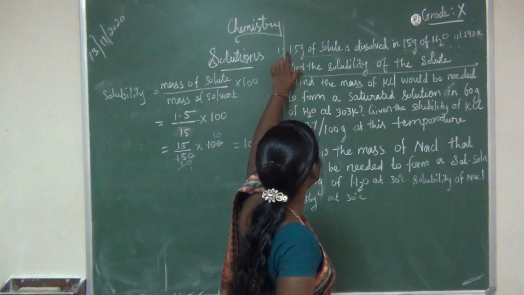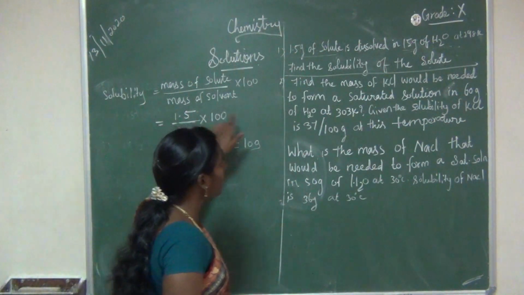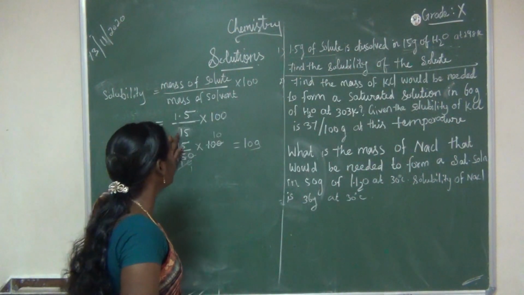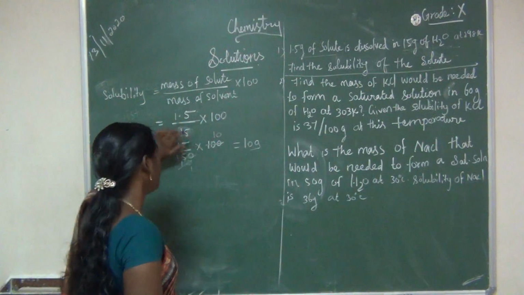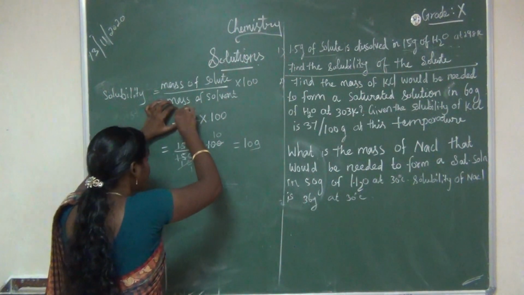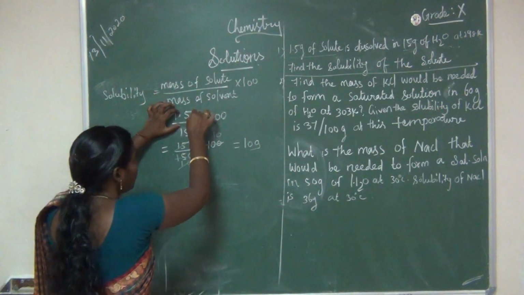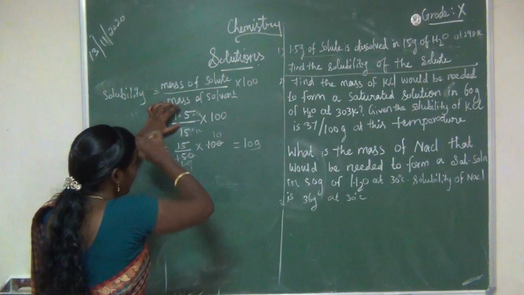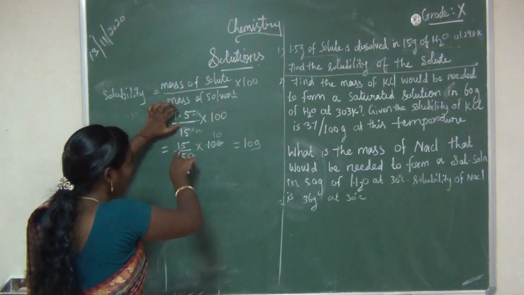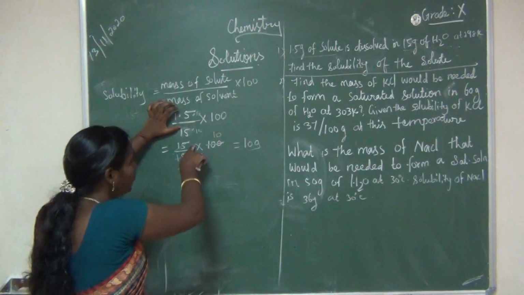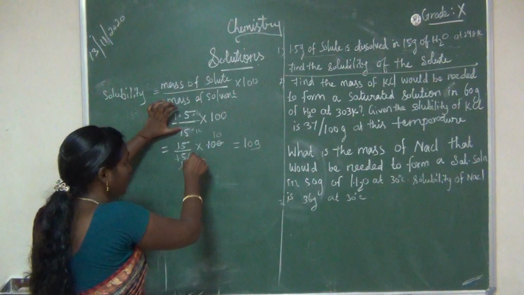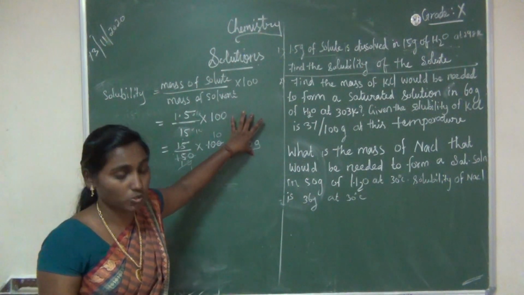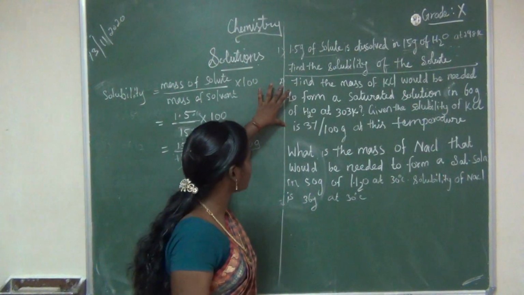Solute value 1.5, divided by solvent value 15 gram, into 100. We remove the decimal by multiplying both sides by 10, so we get 15 divided by 150. We can cancel, and we get the answer 10 gram. Have you understood? Next we are going to study the next problem.